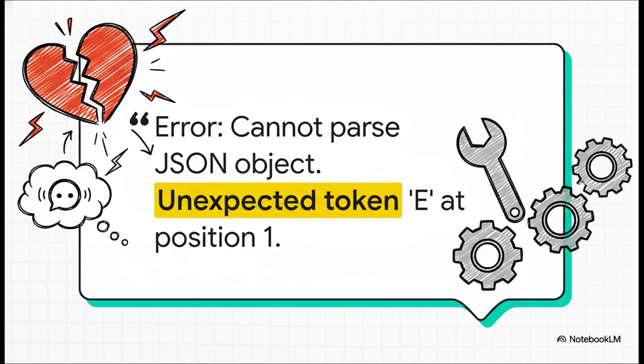You see an error like this pop up in your logs and your heart just sinks. The model spit out something like, "Excellent choice, here is the JSON," instead of just the JSON. And that right there, that single point of failure is what separates a cool demo from a truly robust, production-ready application. So how do we fix this for good?